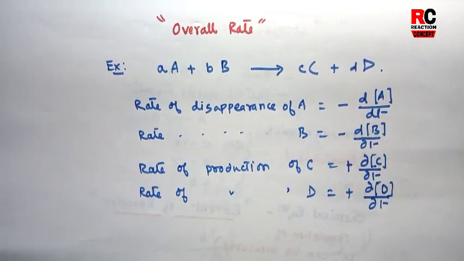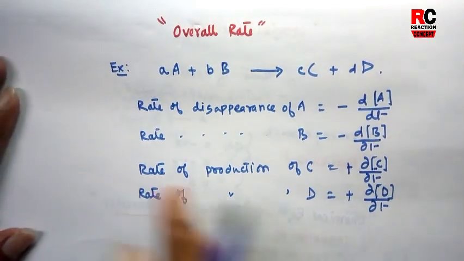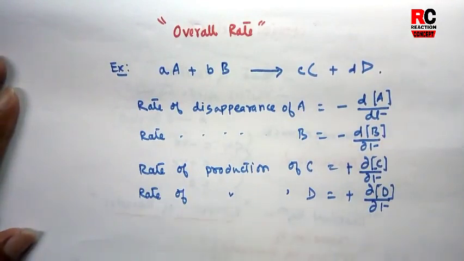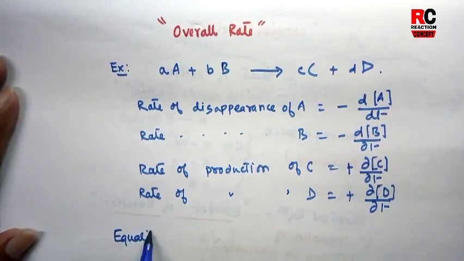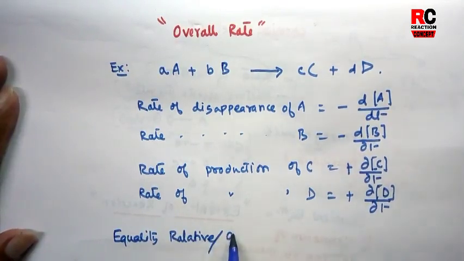So if you try to write the overall rate expression for this reaction, it would be generally expressed by an equality relation. So we can write it as the relative or overall rate.